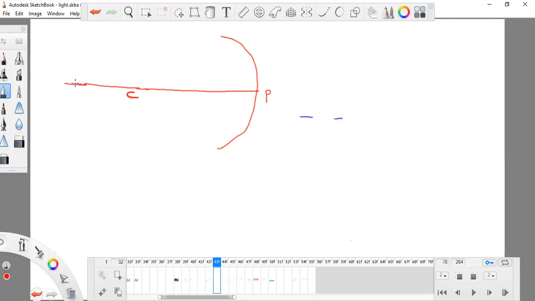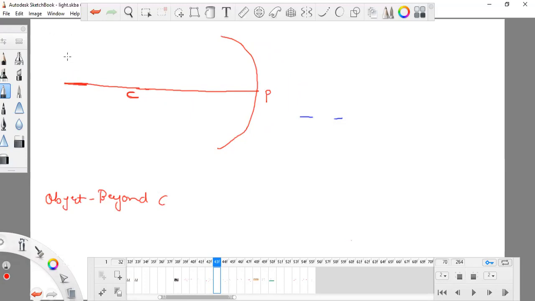So my object is not at infinity, but much closer, though beyond C. I have to draw this object beyond C.